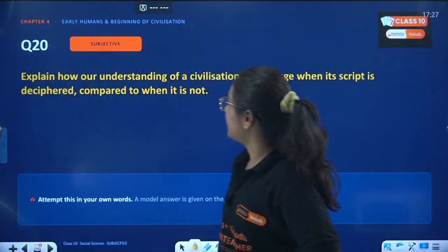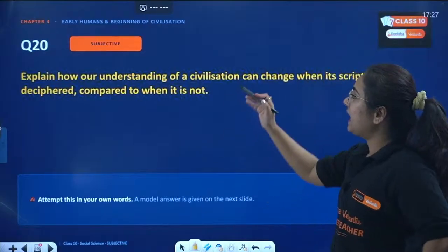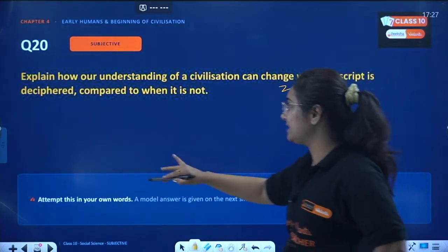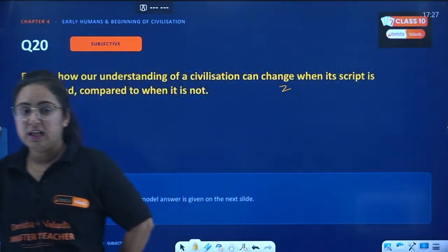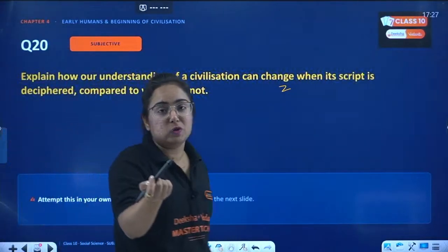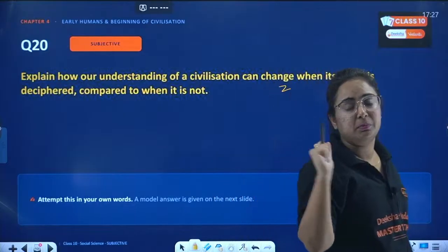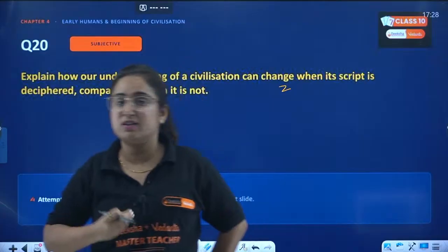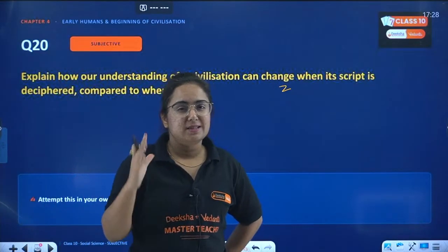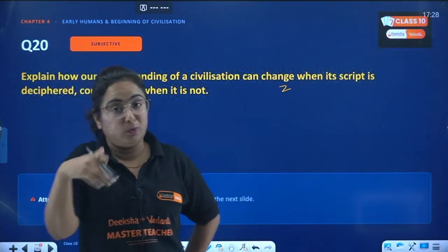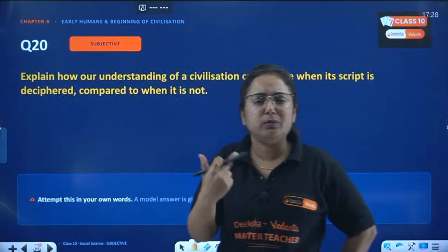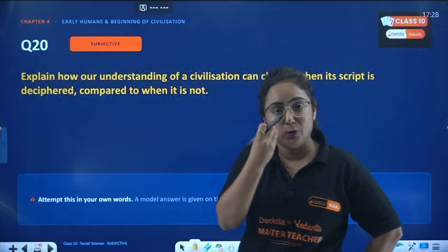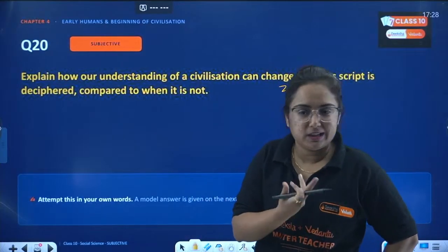Next and the last question from this chapter: explain how our understanding of civilization can change when its script is deciphered compared to when it is not. This I am giving you to think by yourself. Recently I gave you a statement that I feel that whenever the script of Indus Valley civilization is deciphered, something is going to change. What will happen? You have to think. Attempt this in your own words. If you still feel some difficulty, then I'm here.